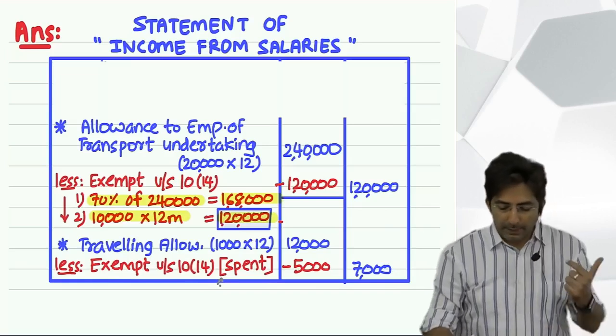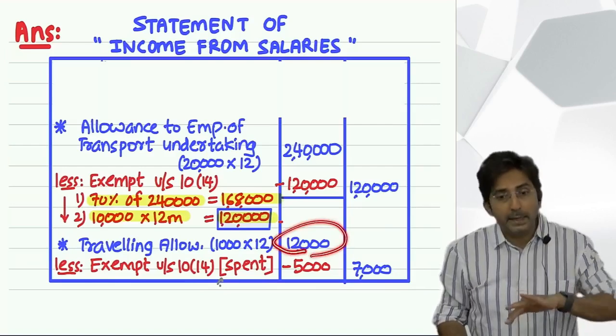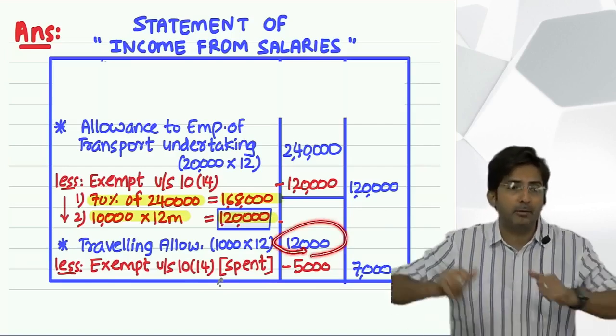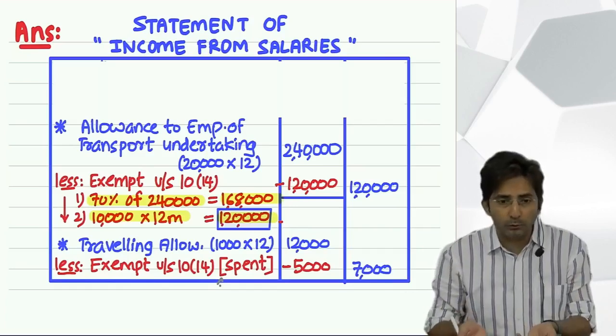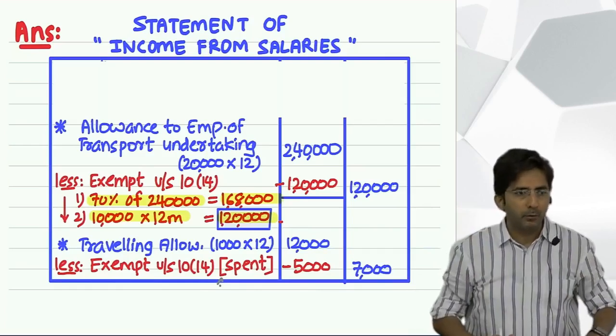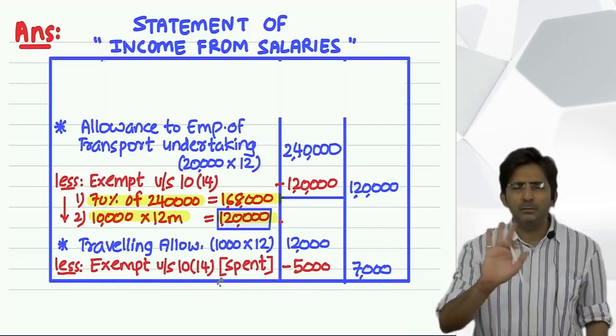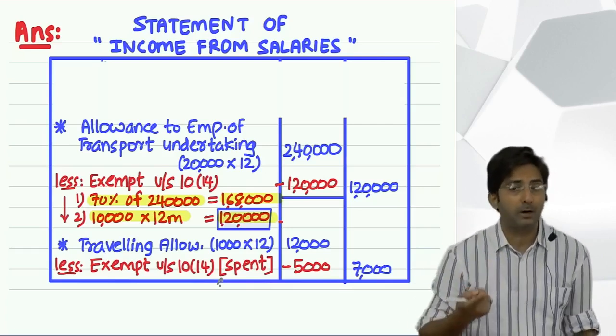See why I am saying this, because some students, you know what they do, 12,000 minus 15,000, they write a negative amount. Why negative amount? In case you spend more also, you are going to recover it from your boss. So nothing goes from your pocket. But that has not come in the sum till now ever. It is just that students usually ask me the doubt.